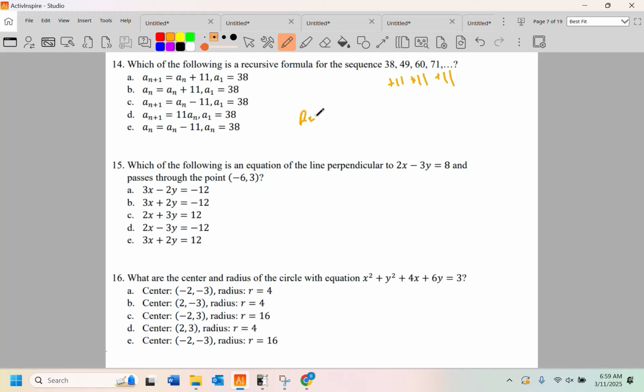For a recursive arithmetic sequence, the next term is always the previous term plus the common difference. Like that's how it is. Now, this is a math contest, so they did not use that form. They are trying to be little jerks, okay?